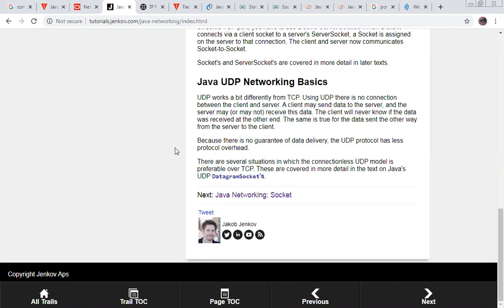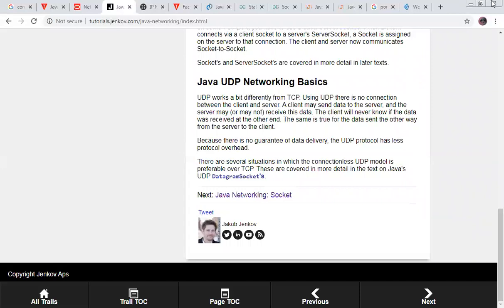Because there is no guarantee of data delivery, the UDP protocol has less overhead. So we don't get a continuity of the data. For this, we don't go for TCP, we go for UDP, because UDP works in a connectionless environment.